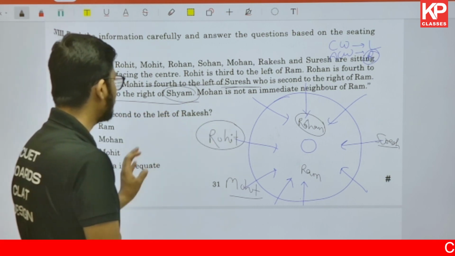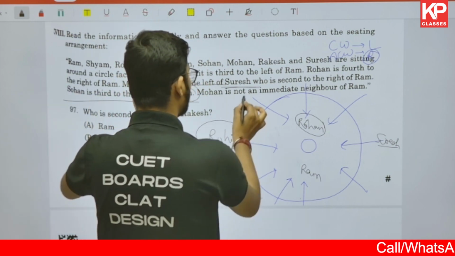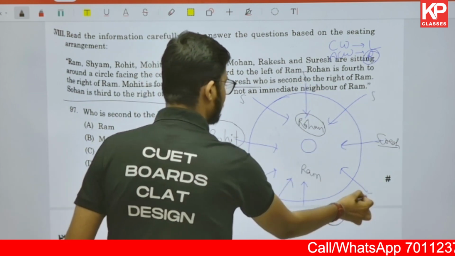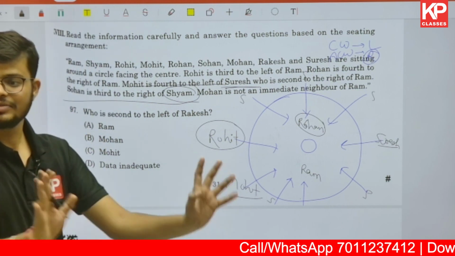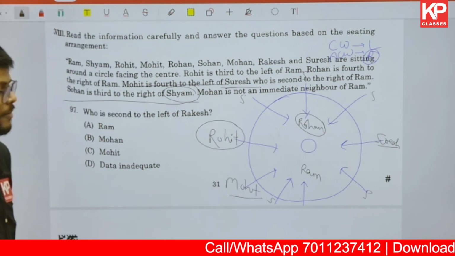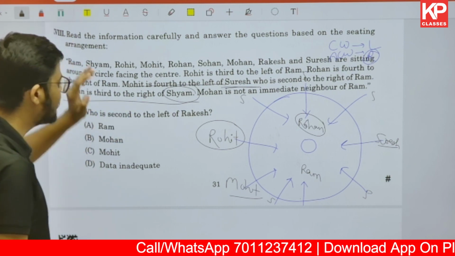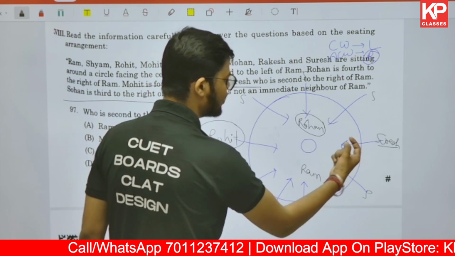So suppose, third to the right, I am trying to establish Sohan. Sohan can be here, or here, or here, any place, but that should satisfy the condition given in the question. So I'll try to figure it out. Sohan is third to the right of Syam. If I'm talking about third right, if Sohan is here, first, second, third right.